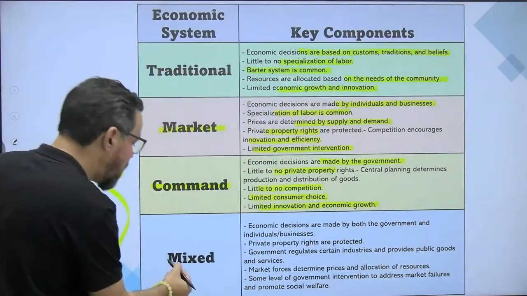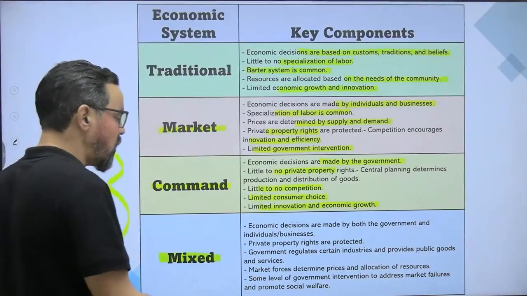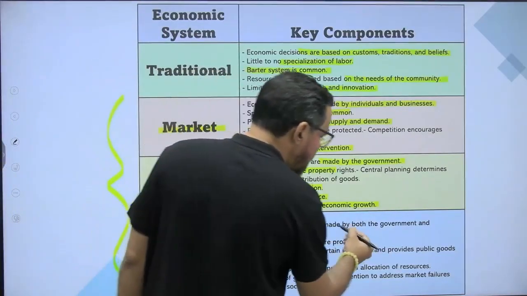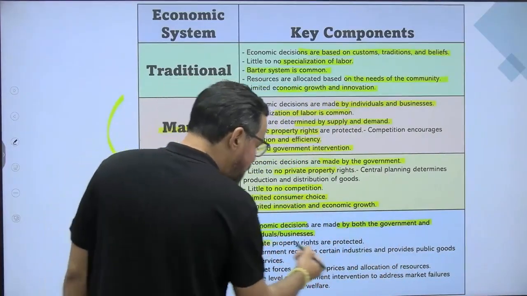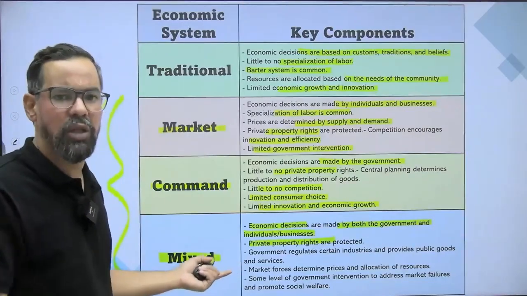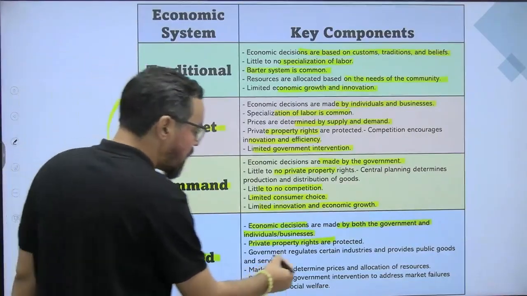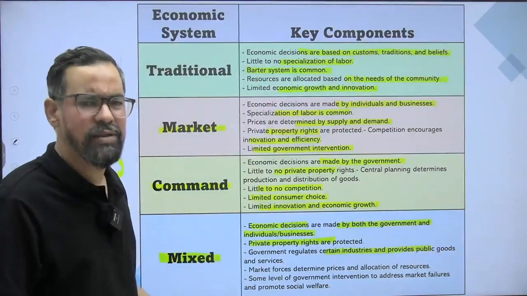The final one, the modern phase, is mixed economy. Economic decisions are made by both government and individuals and businesses. Private property rights are protected. Again, as Indians, you can own houses, right? So government regulates certain industries like atomic energy, railways, and many more, right?